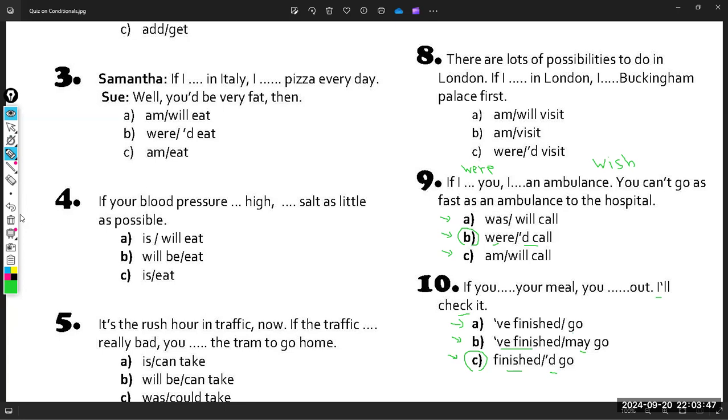Please be careful about conditionals because this lesson is one of the most important lessons in the English language. Absolutely, I need it in writing and in speaking.